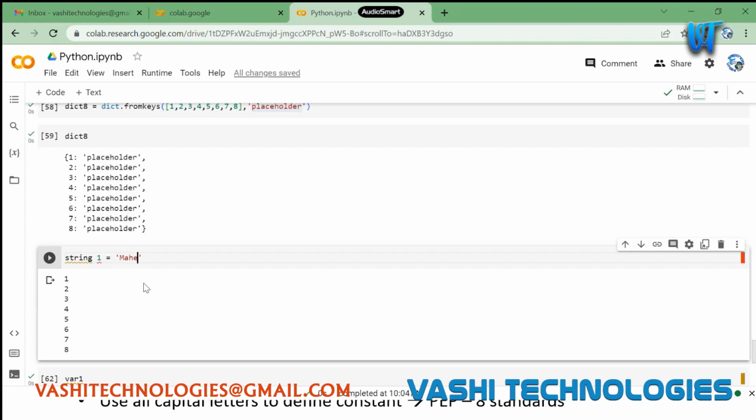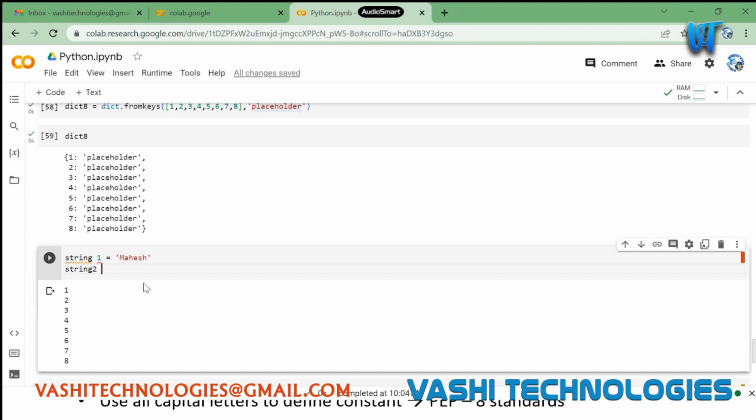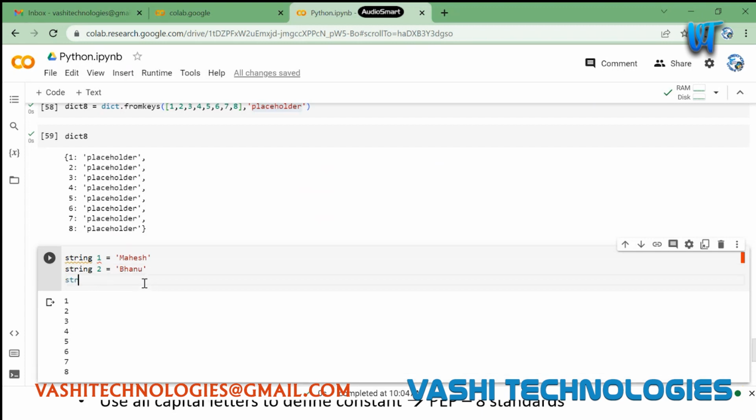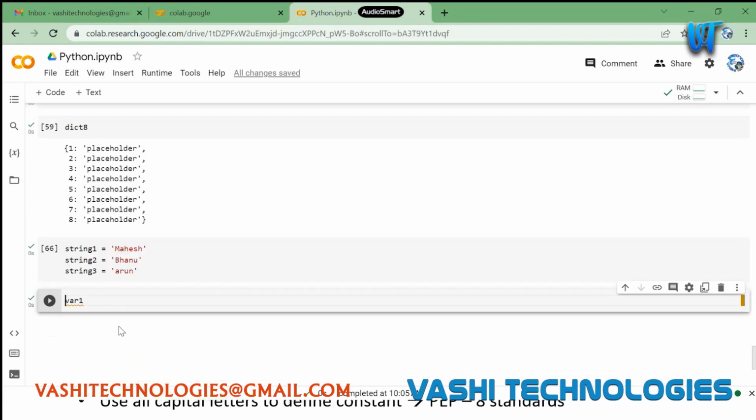String 1 is equal to Mahesh, and string 2 is Bhanu, and string, okay, I am giving some spaces here, right? And I have string 3 as Arun, right? And let's say I need to print them at once. Okay, I can give print of string 1, and string 2 and string 3. I am printing 3 within the same statement, and I just need to escape it.